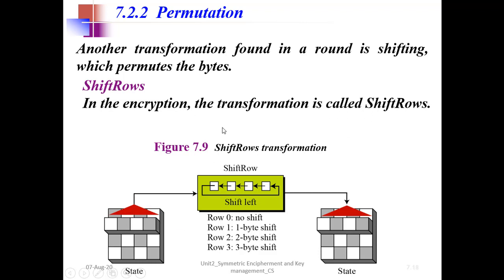So what we do, as the name suggests, is shift rows. We take the rows and give them to the shift row transformation. What does it do? If it is row number 0, then no shift. If it is row 1, it is shifted by 1 byte. If row 2, a 2 byte shift, and a 3 byte shift for row 3. And how is it shifted? Shift left with wraparound. By wraparound, I mean that if nothing is left here, I go to the last part, which is the LSB side.